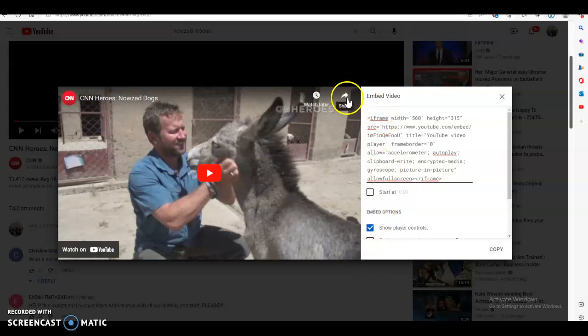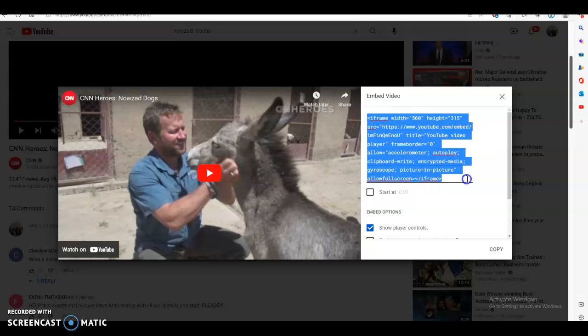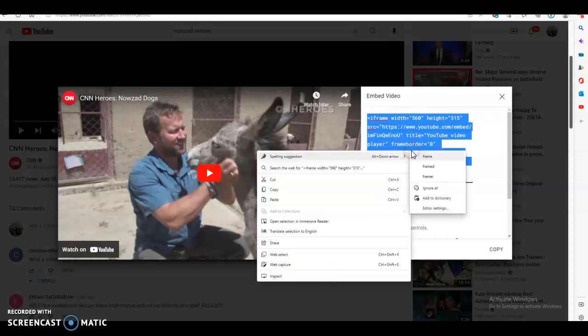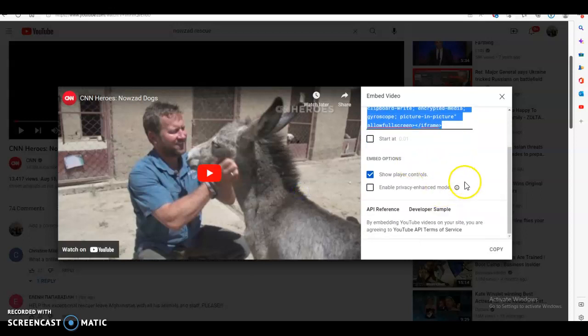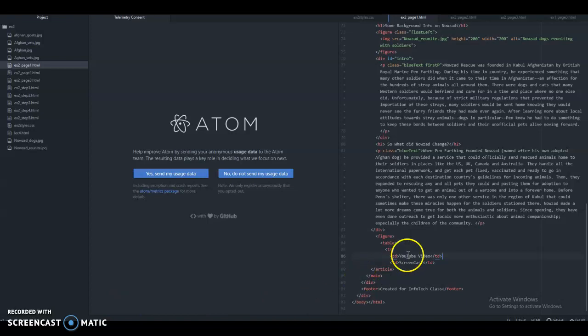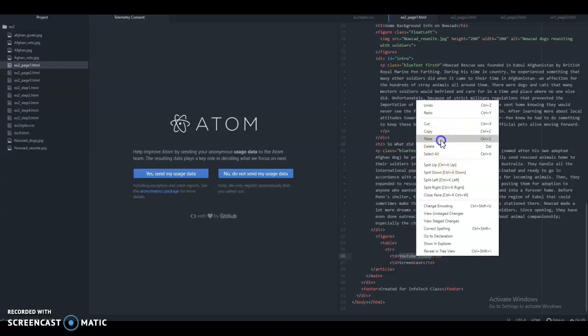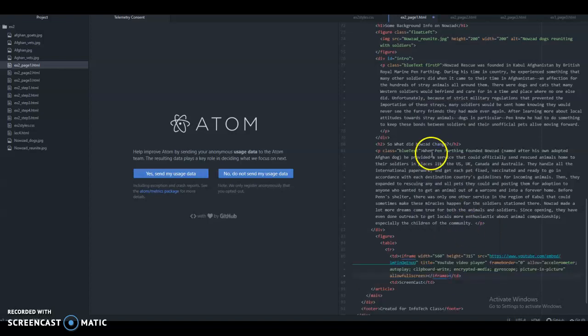So I went to the share option and clicked embed. I'm going to copy this entire iframe tag. So then I'm going to go into Atom. This is where I want it to go, so I'm going to take this placeholder out and replace it with the iframe right there. So I'm going to save it.